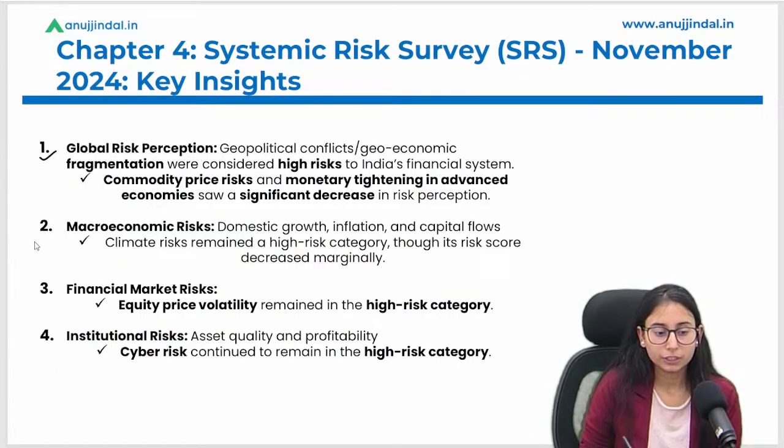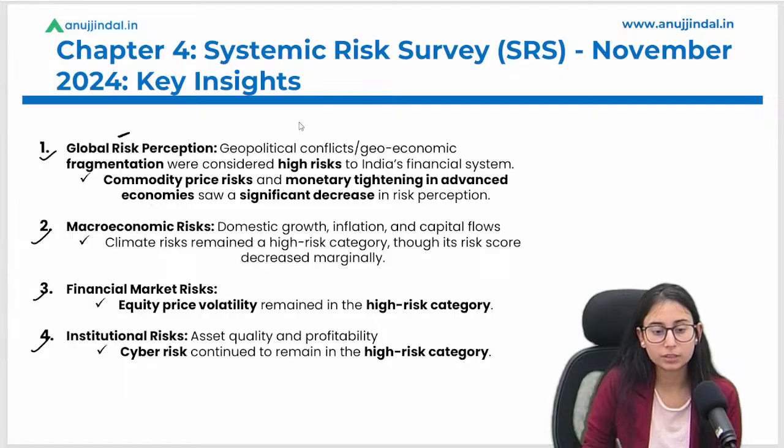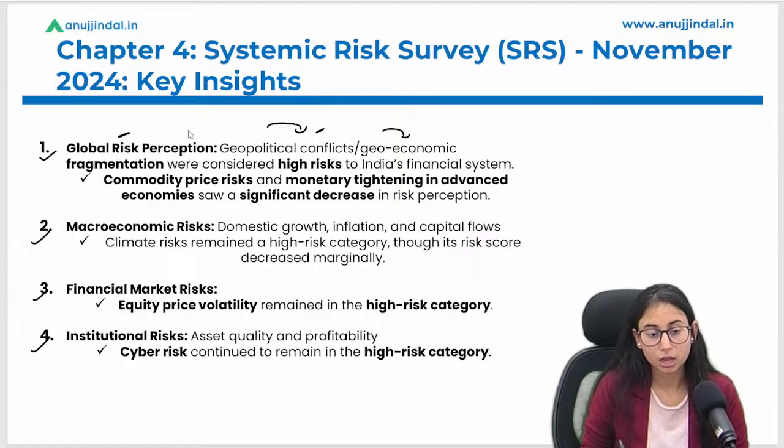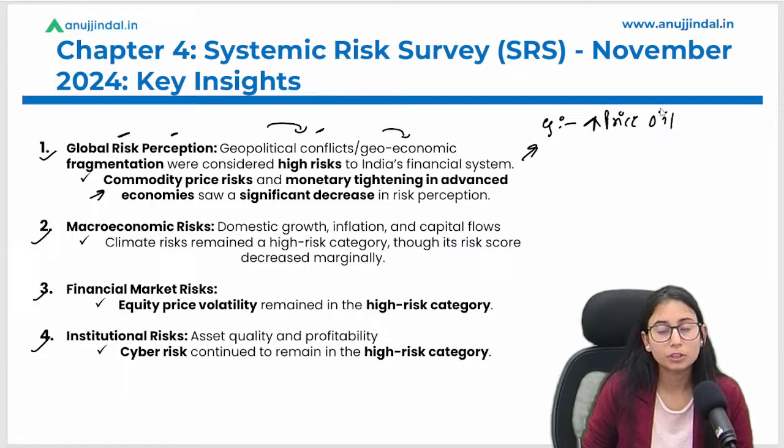Okay, so I have briefly discussed here what type of risks there are. I have explained that global risk includes geopolitical conflict and geo-economic fragmentation. All such risks come under the global risk perception. Now, what kind of risk can we currently face from the global risk perception? It is commodity risk. What does this mean? Let's take an example: what if there is a very large increase in the price of oil? This kind of risk may arise out of global risk perception.